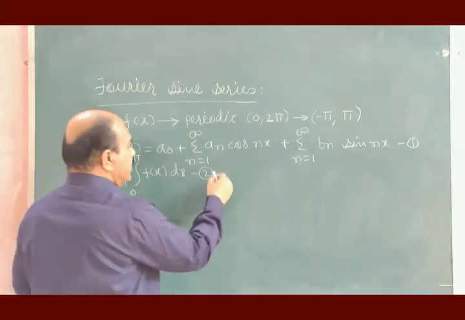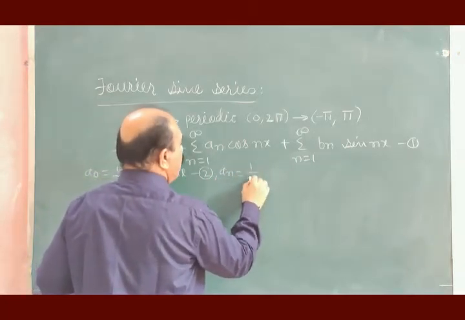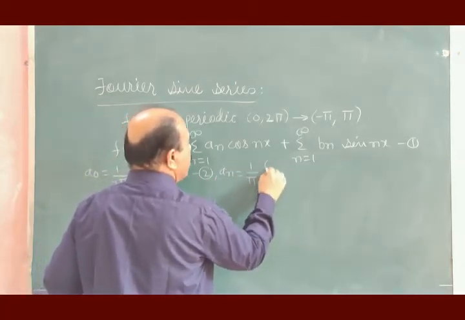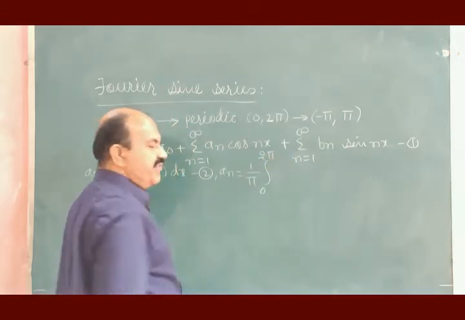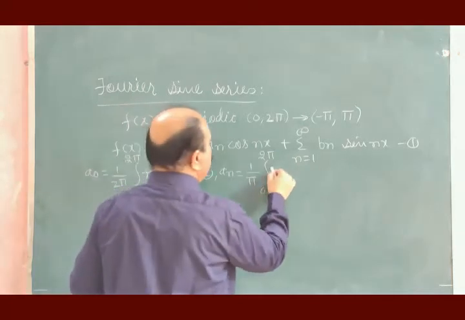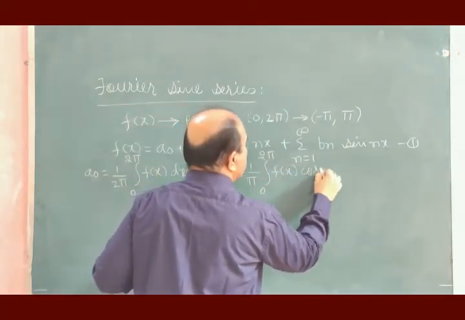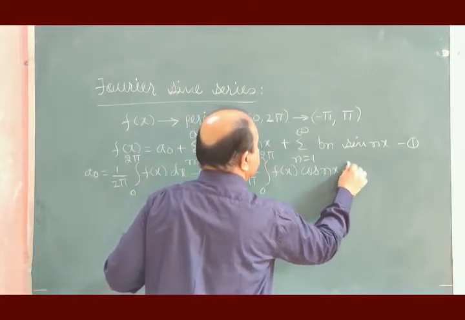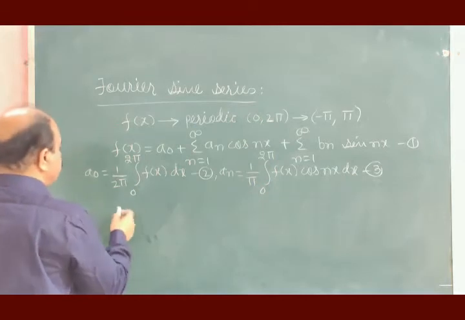Then the coefficient an is given by 1 divided by pi integration with respect to x within the limits 0 to 2 pi f of x cos nx dx, equation number 3.